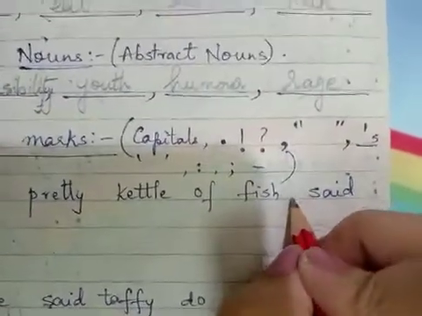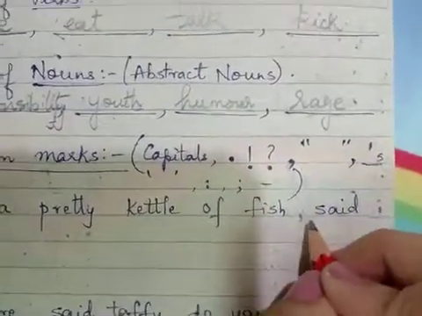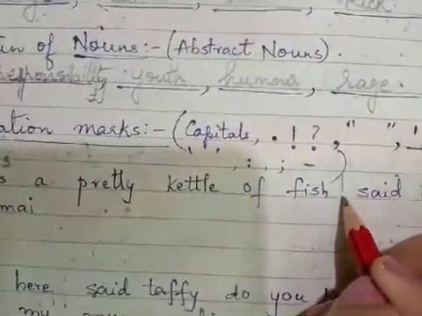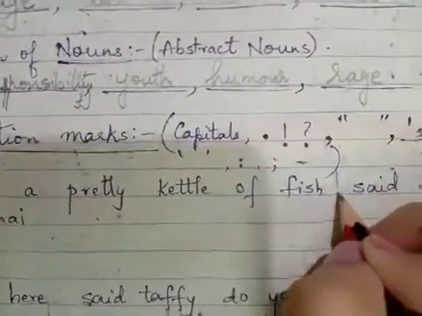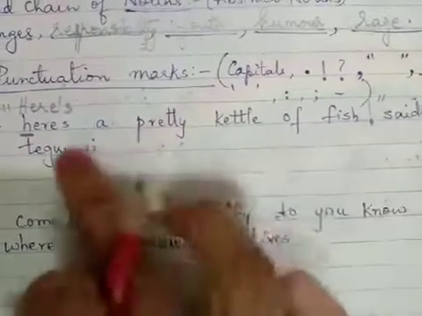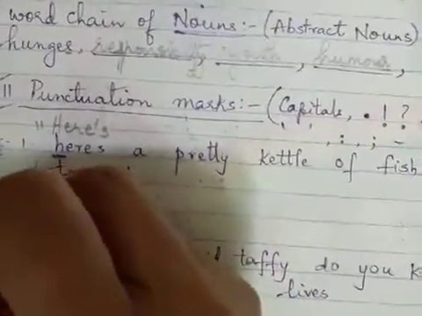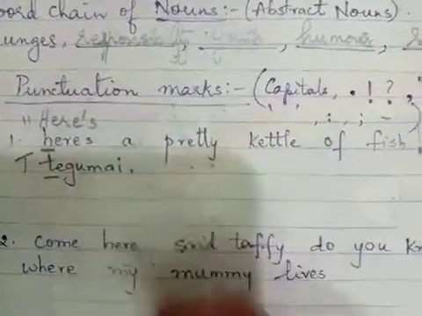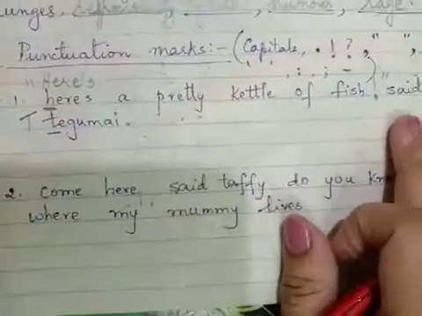Now, since she's saying it, we are going to put a comma. But now, over here, what happens is this becomes an exclamation mark. Okay, so we'll put an exclamatory mark here. Put inverted commas at the beginning and at the end. So this is being said by Tegumai. Tegumai, again, T will be capital and then you'll put a full stop here. So this is how you'll write the punctuations.